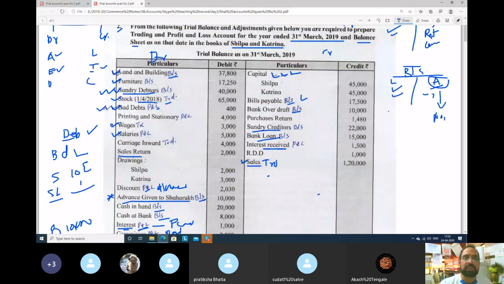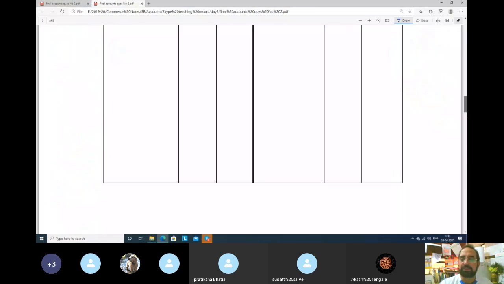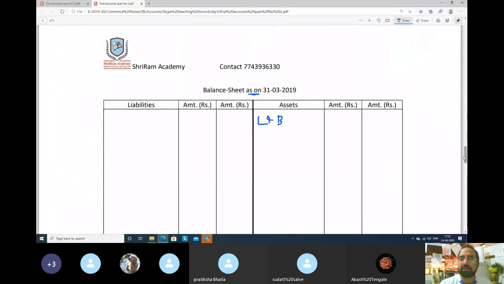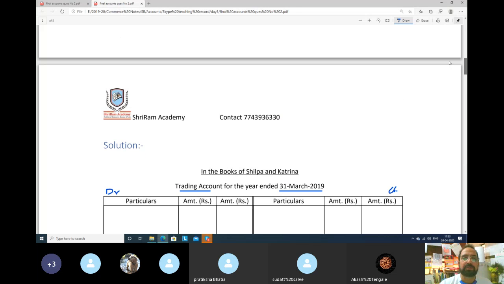Yes, there is one tick. That's why I have taken the amount in the inner column. There is one tick, so I will leave one line and then make a dash. Land and building 37,800.